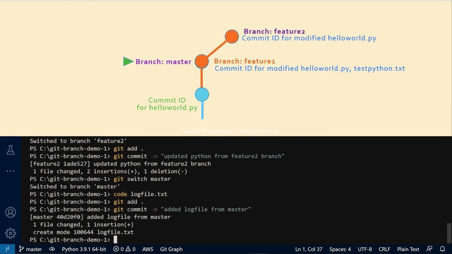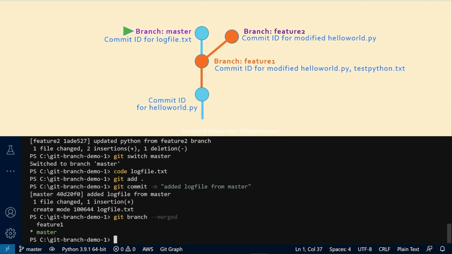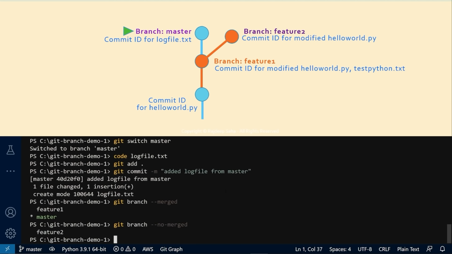So before we merge the changes from feature 2 to this master, there will be situations where some branches are merged, like feature 1, and some branches are not merged. How could you tell? You could tell by running this command. Git branch --merged will show you the branches that have been merged to the master, in this case feature 1. And git branch --no-merged command will show you the branches that have not been merged to the branch where the head is at currently, which is master.